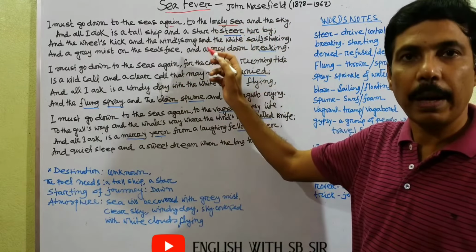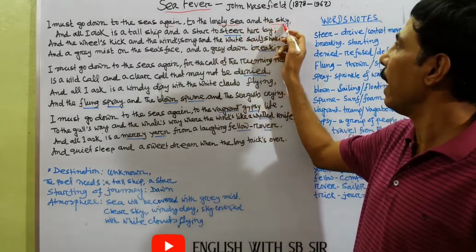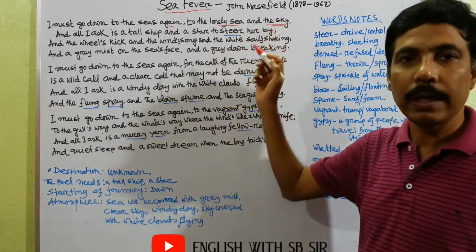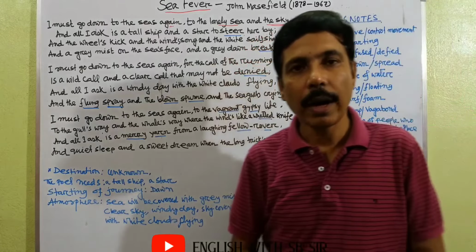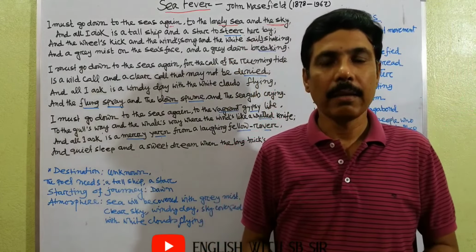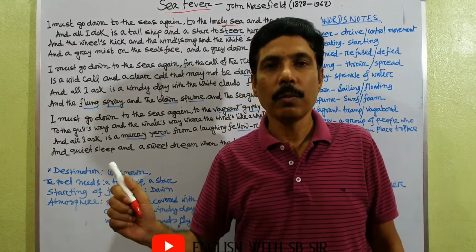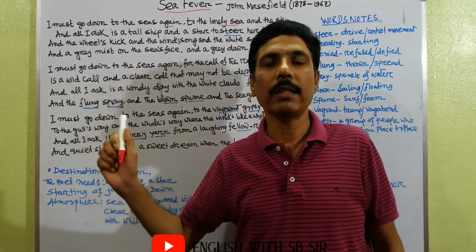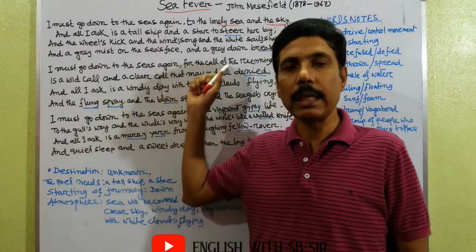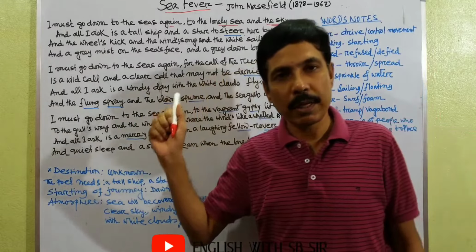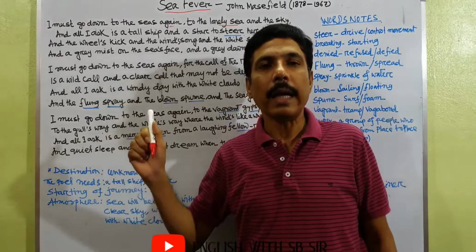How does a person on a sea reach the sky? It is impossible. But here, the sky is also very important. It indicates that the poet wants to go to the horizon. What is called the horizon? Horizon is an imaginary line where the sky seems to meet the earth or sea. As we advance, the horizon line also advances, so it is not possible to reach the sky. But the poet uses the sky to express his intention to go on an unending journey.